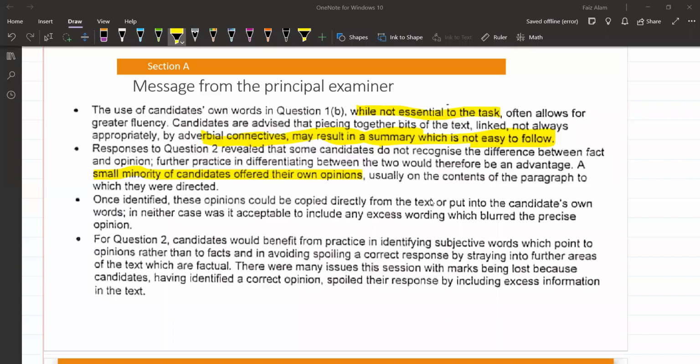Opinions are usually on the contents of the paragraph to which they are directed. Complete line, एक line होगी, a piece of sentence होगा, that would be regarded as an opinion. Once identified, these opinions could be copied directly from the text or put into the candidate's own words. यानी कि opinion में आप own words भी use कर सकते हैं, no issue.